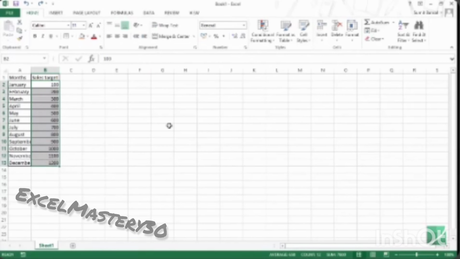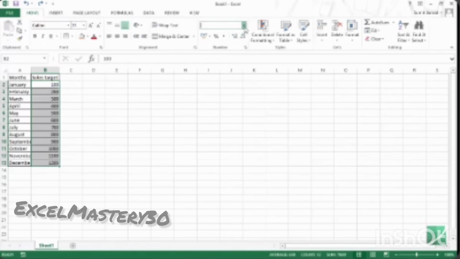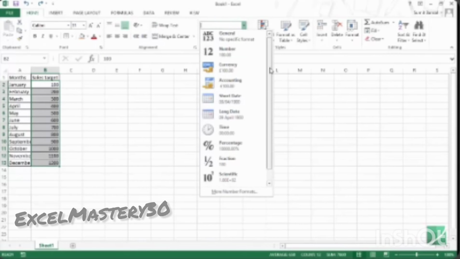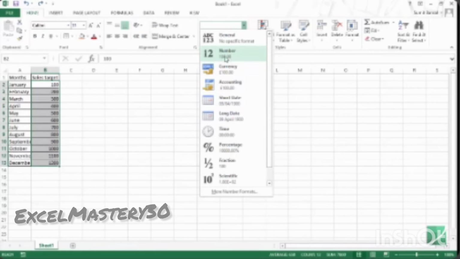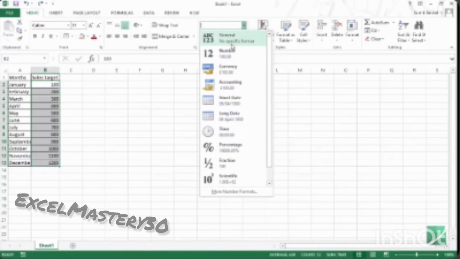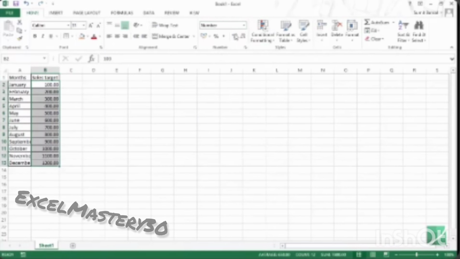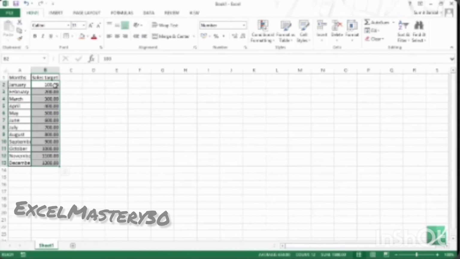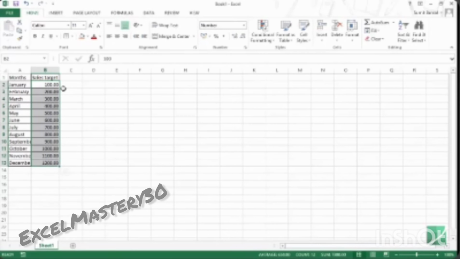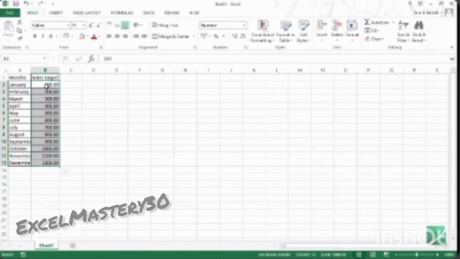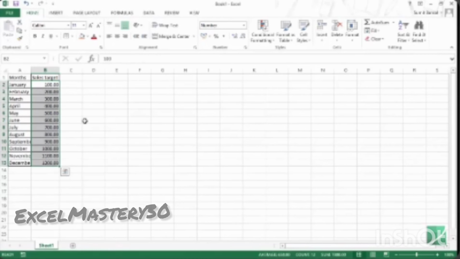I select all these numbers and I go to home. Here I have a number group and I select this drop down. This drop down gives me a range of number formats that I can use. So for example, let me use the second one, which is number. As of now, this is in general format, which is no specific format, but let me change this to a number format. And as soon as I change this, you can see that these numbers appear differently. Instead of 100, this is now 100.00.